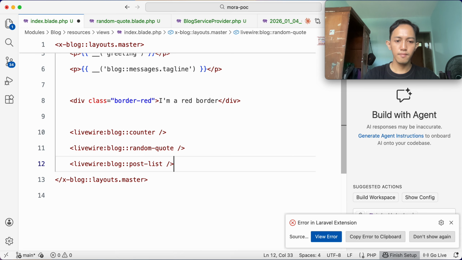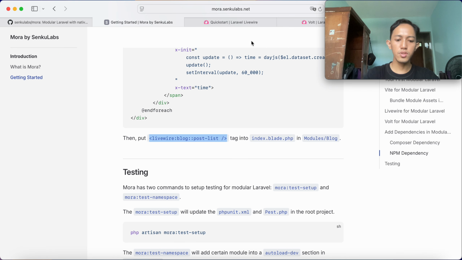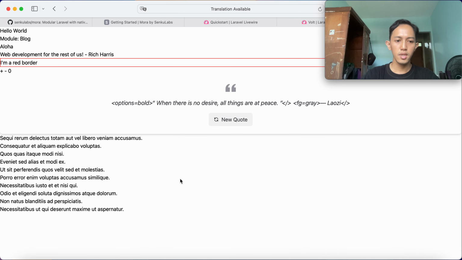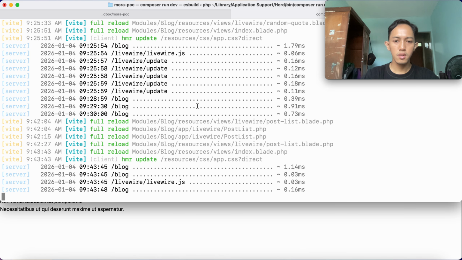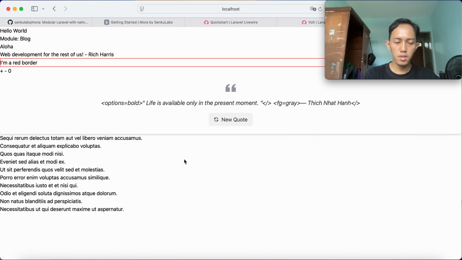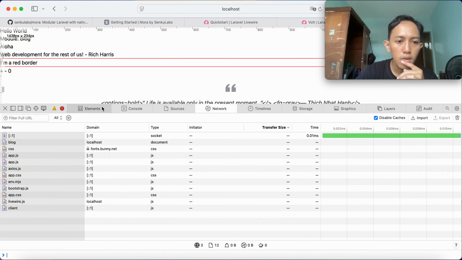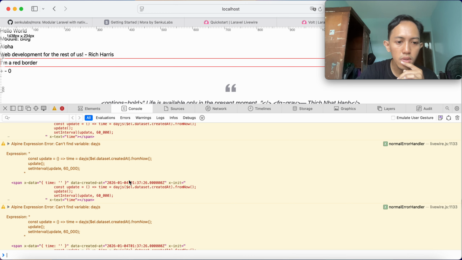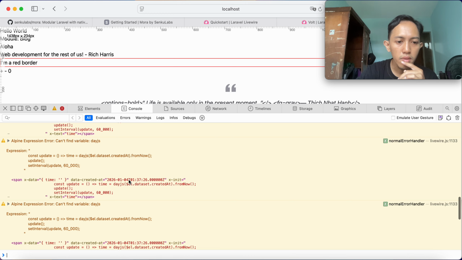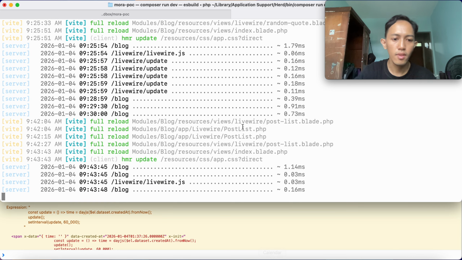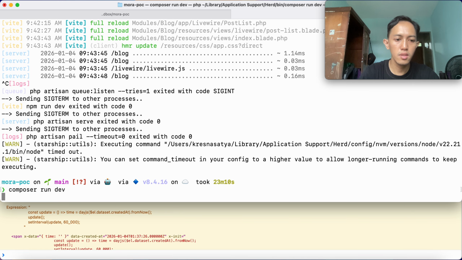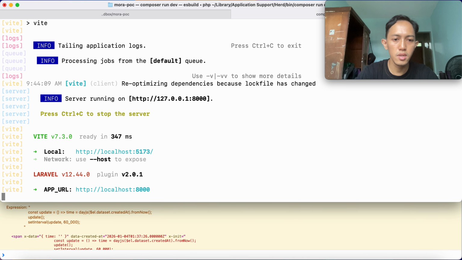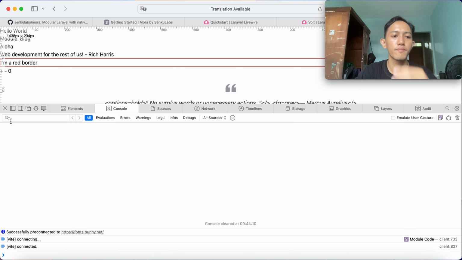Okay, if we go to refresh, and if we hit refresh, oh, let me check. Okay, what's going on here? Okay, I think we should run composer run dev again to make it work. Yeah.